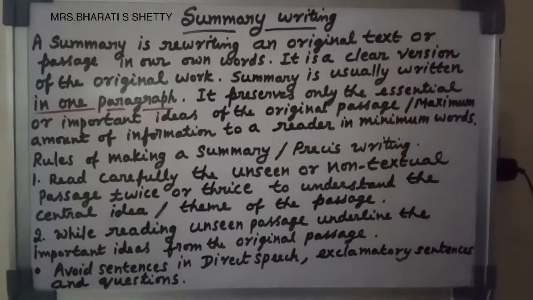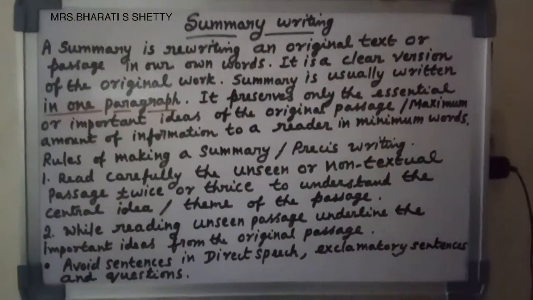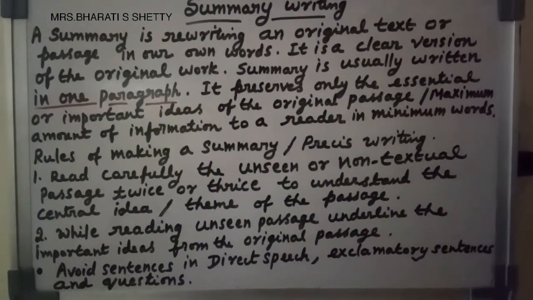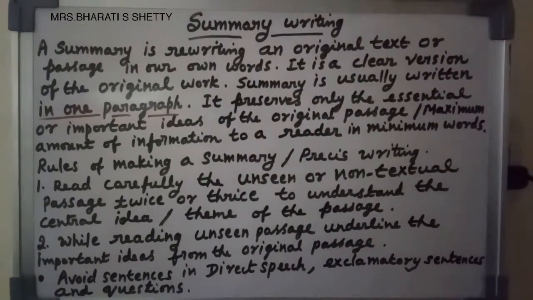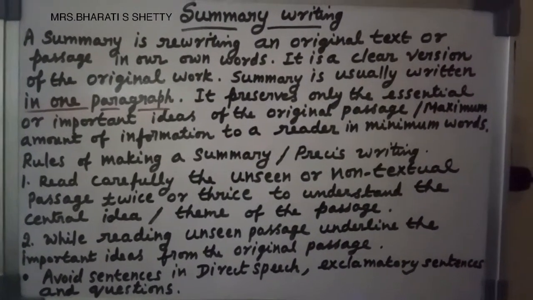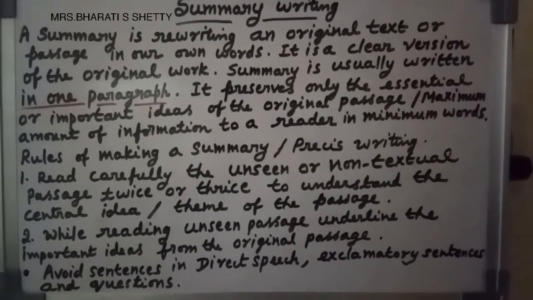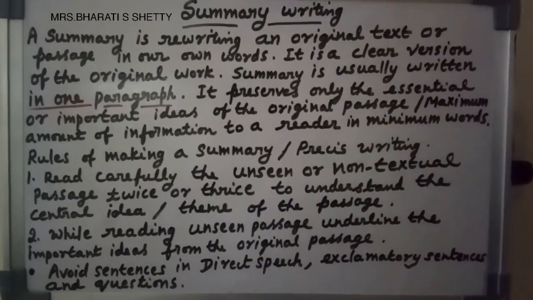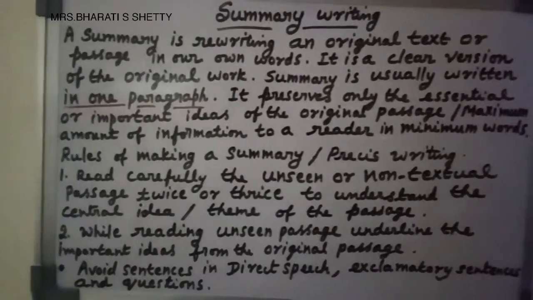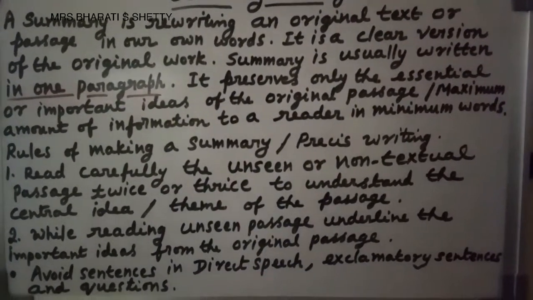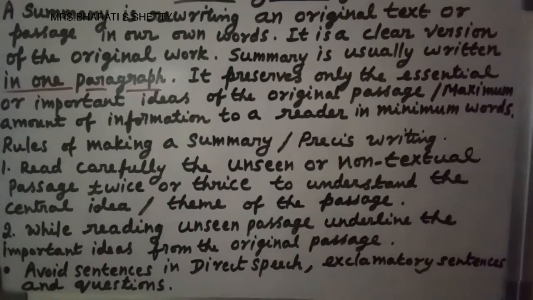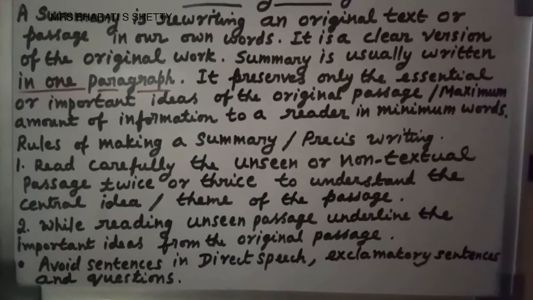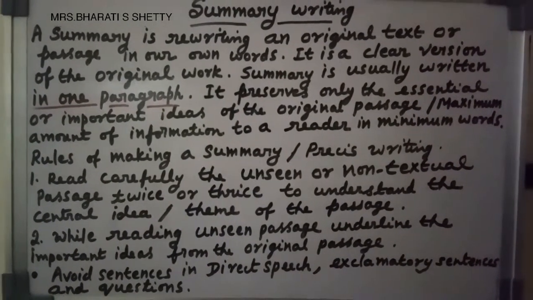Read carefully the unseen or non-textual passage twice or thrice. First you have to read carefully the unseen or non-textual passage twice or thrice to understand the central idea or theme of the passage. Then you will get the central idea or theme of the passage after reading twice or thrice. After that, while reading the unseen passage, underline the important ideas from the original passage. While reading, at that time only, you have to underline the important ideas from the passage.